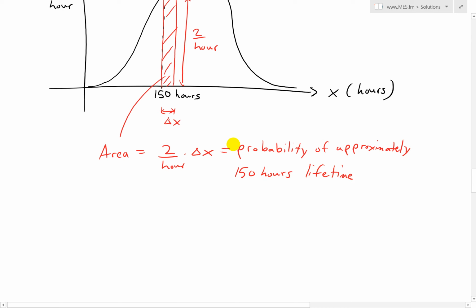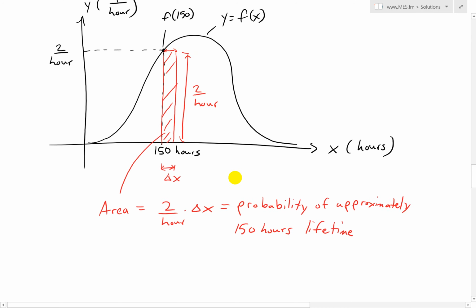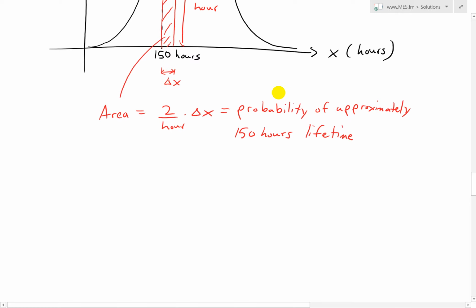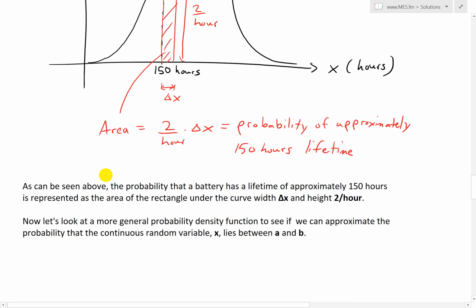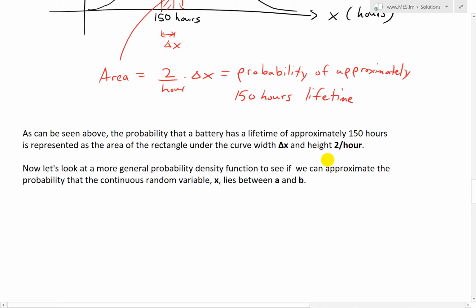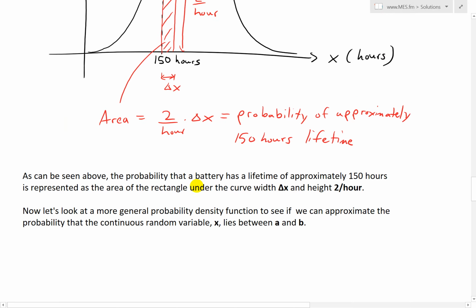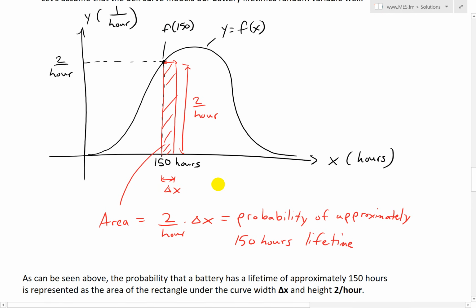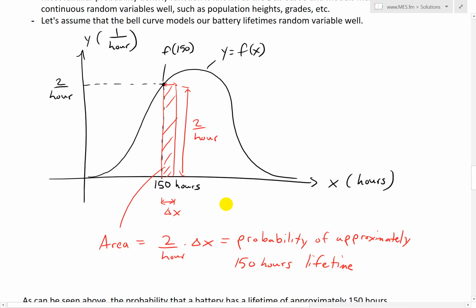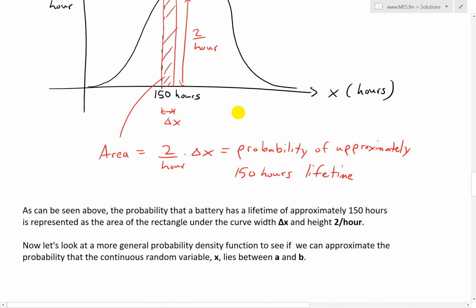Again, this is an area under a curve, and this makes sense when we expand this and do a bunch of areas at a bunch of different points, we can obviously write it as an integral, as I've explained in a bunch of my earlier videos. Again, as can be seen above, the probability that a battery has a lifetime of approximately 150 hours is represented as the area of the rectangle under the curve with width delta x and height 2 over hour. And now that we've established that the probability can be represented as an area under this probability density function, which is again experimentally derived.